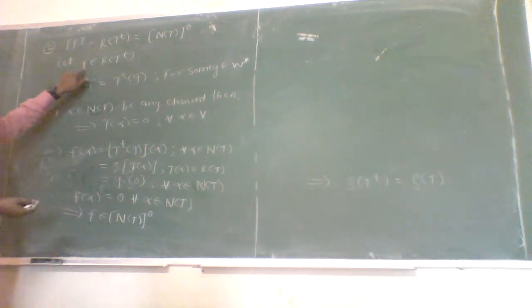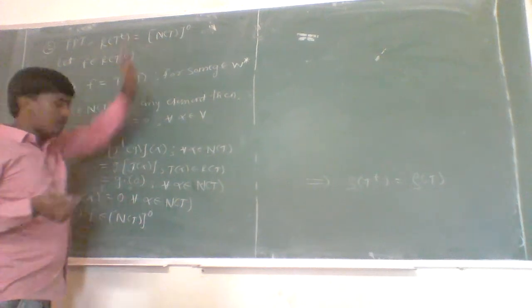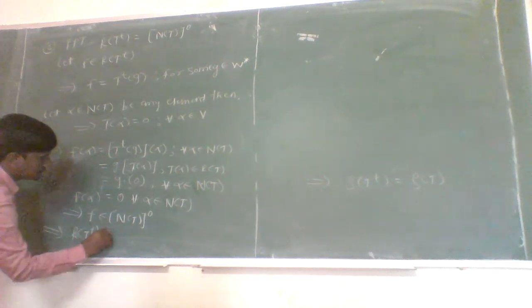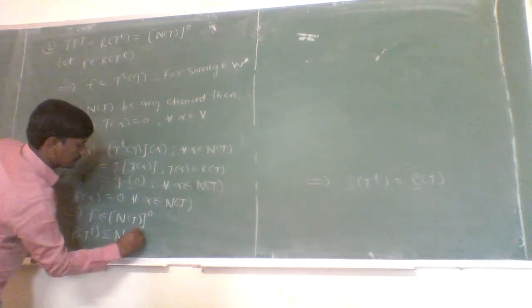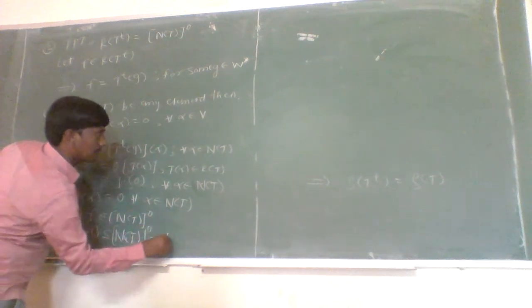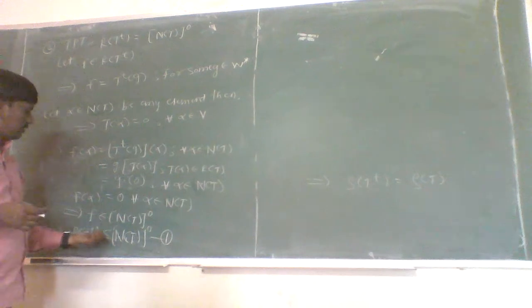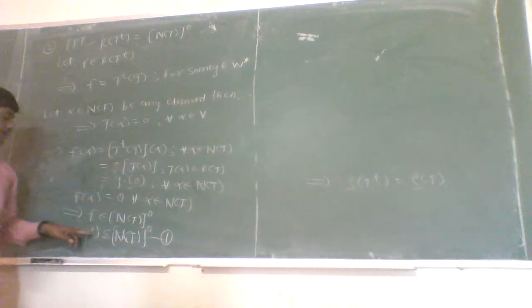Therefore, here we have taken one f which is a member of the range space of T^t, and we have proved f belongs to the annihilator of the null space of T. Therefore, the first one is a subset of the second one, which implies the range space of T^t is a subset of the annihilator of the null space of T. Okay, now as we know, the range space of T^t is a subset of V star, that is, the range space of T^t is always a subspace of its codomain, and the codomain of T^t is V star.